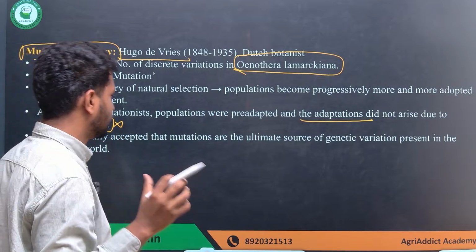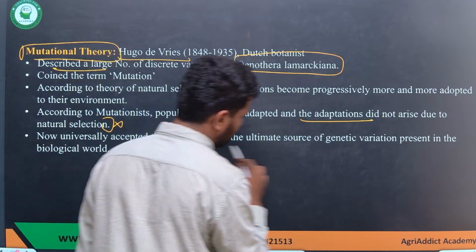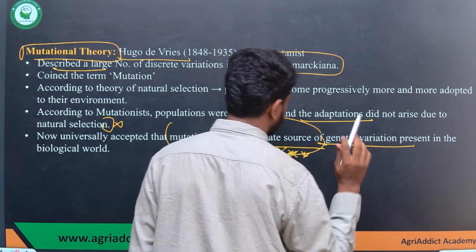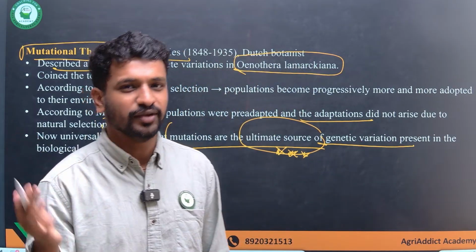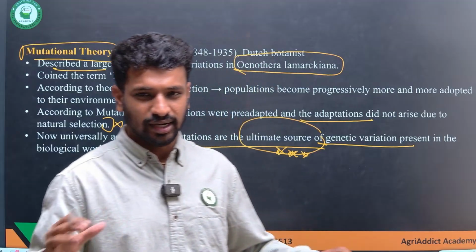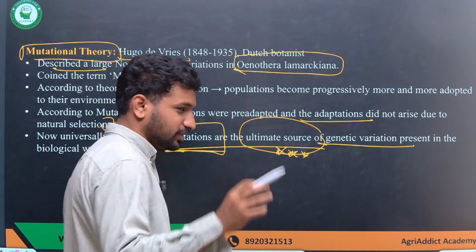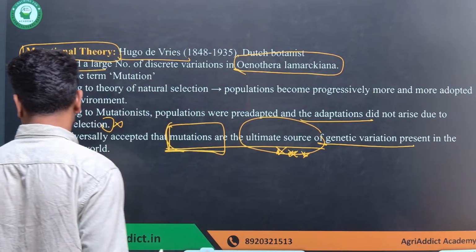Now it is universally accepted that mutations are the ultimate source. Remember this point: the ultimate source of all genetic variations, no matter whatever evolution process is present on the earth. The ultimate source of genetic variation is mutation.